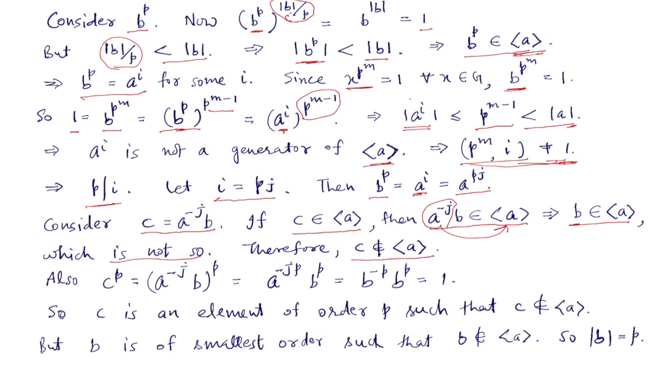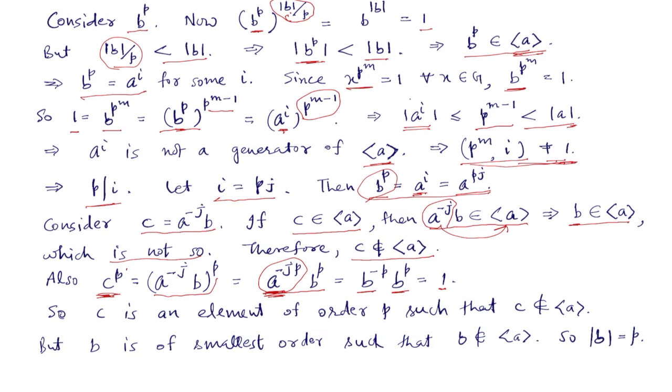But if we apply the power p on c, we get (a^(-j)b) raised to the power p. This we get a^(-jp) into b^p, but a raised to the power pj is b^p from here. So this becomes b^(-p) into b^p, which is 1.